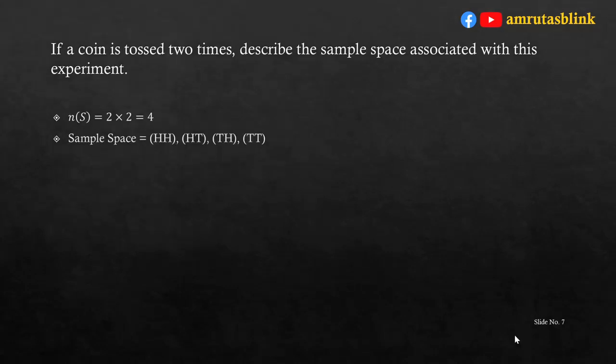So, the sample space can be first time head and second time also head, first time head then tail, first time tail then second time head, or on both times we can get tail. Hence, the sample space is equal to HH, HT, TH and TT, as in there are 4 events in the sample space.